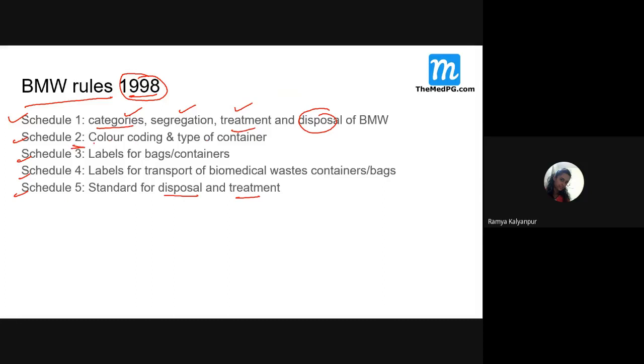Then schedule 2 talks about color coding. If there is infectious waste, what color is to be used? If there is sharp waste, what color is to be used? So there are different colors and different types of containers or bags to be used. Then schedule 3 talks about labels. Now students, you tell me, in 2016, what is schedule 3? It is talking about